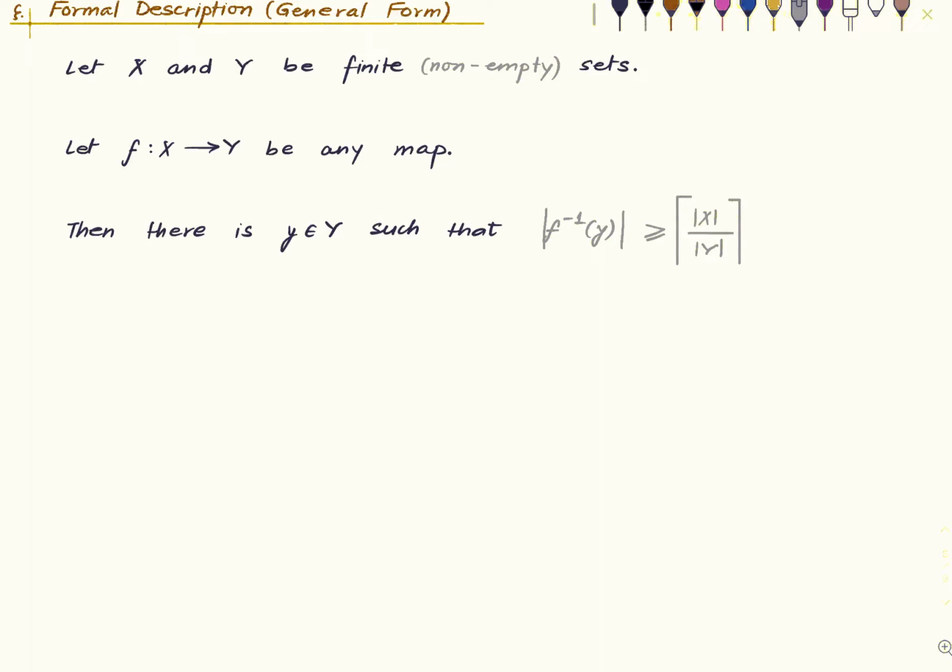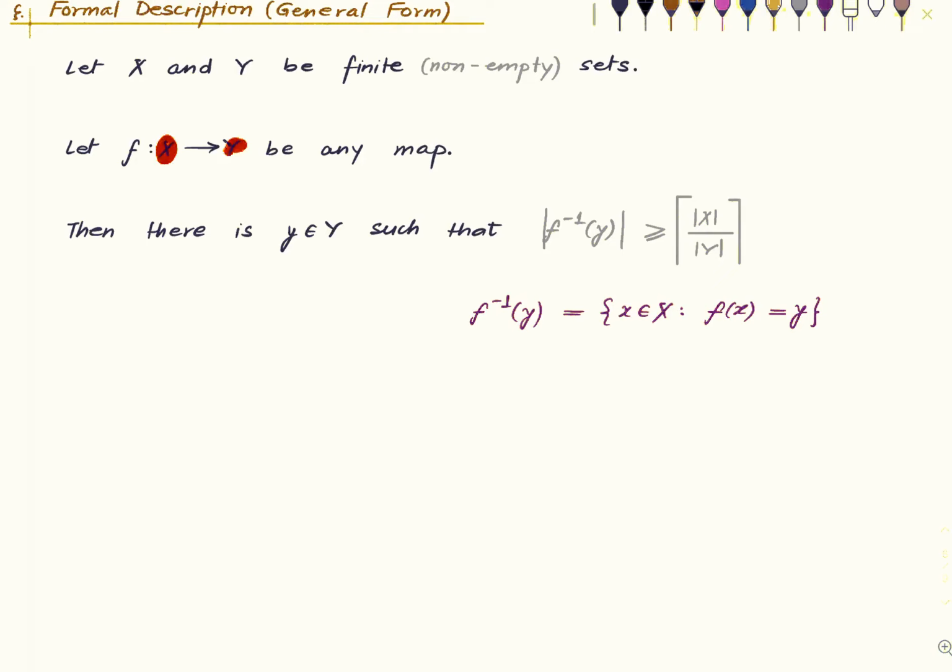And now what does this expression mean? So recall that F inverse of Y is supposed to mean all those elements in X which map to Y. Okay. So this is what is being said in the informal version. This is your total number of pigeons.